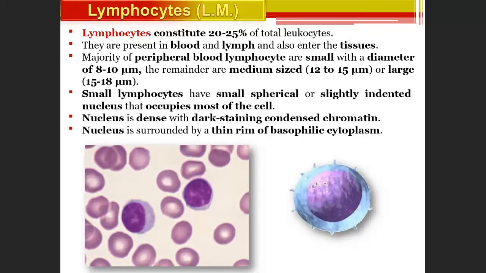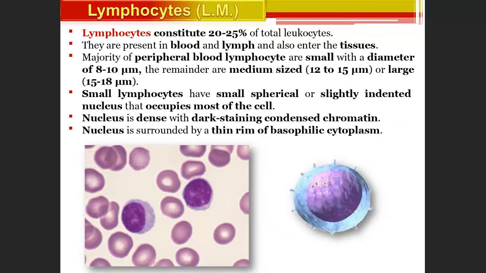Lymphocytes constitute 20 to 25% of total leukocytes. So after neutrophils, the cell which is most in number is the lymphocyte. They are present in blood and lymph, and they enter the tissue. The majority of peripheral blood lymphocytes are small, with a diameter of 8 to 10 micrometers. Lymphocytes are small and large, and sometimes medium ones are also found, but usually we talk about small and large lymphocytes.